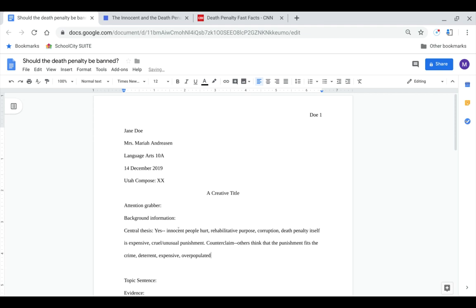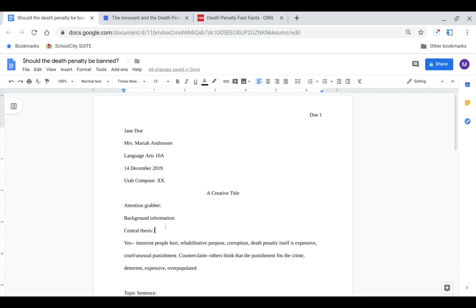So now I've kind of brainstormed, and this takes a lot more time, again, if you have not researched or if you don't know a lot about the topic. So don't feel bad if this entire process takes 30 minutes to an hour to complete. But now what I'm going to do is try to get all of these ideas, or the most important parts of these ideas, into a central thesis.